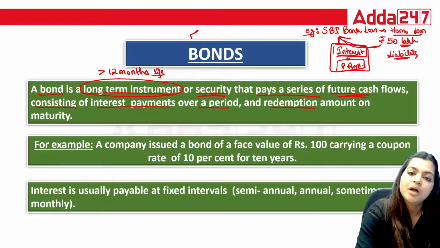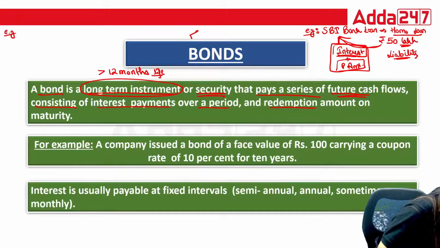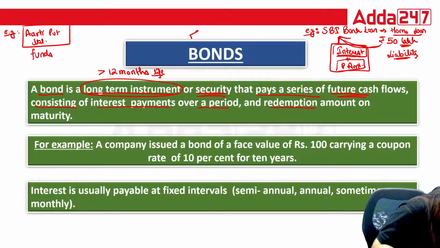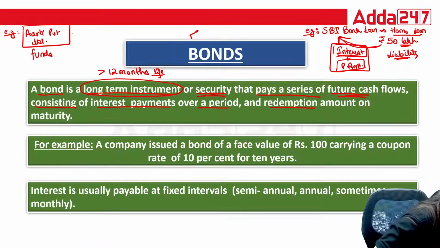The same thing we are doing under bonds. Suppose there is a company, Aarti Limited, a PSU. Now Aarti Limited wants funds. So what they can do is issue bonds.